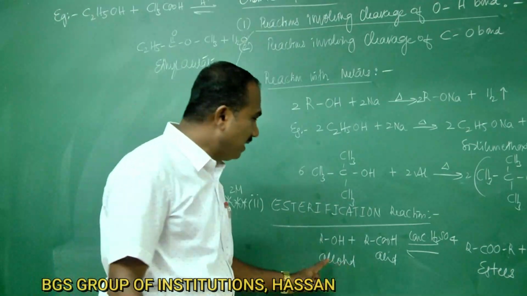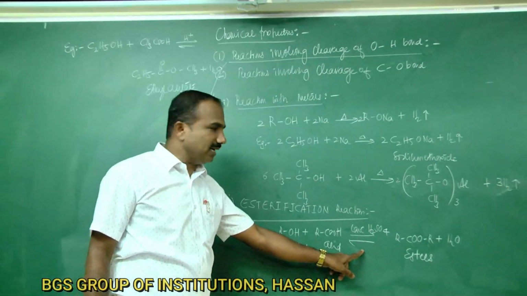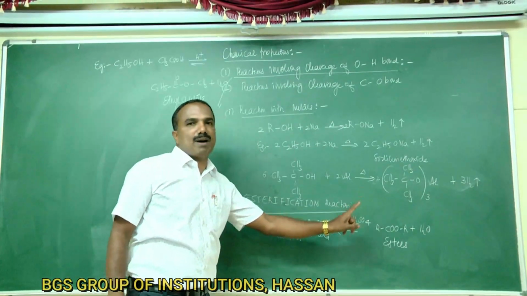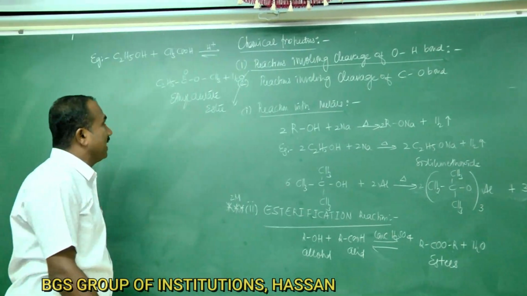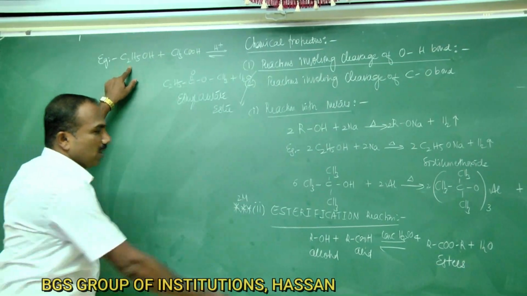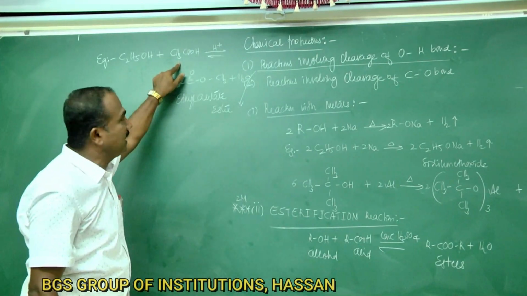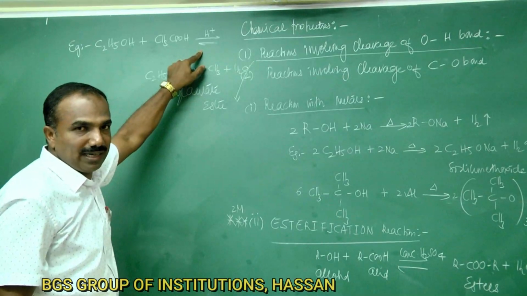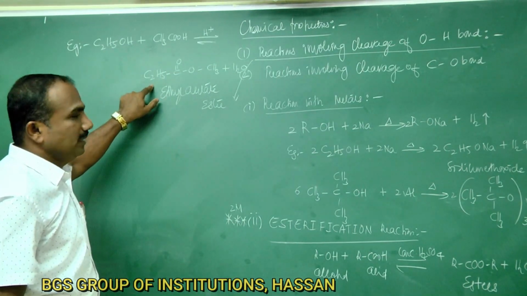Esterification reaction is nothing but when an alcohol is heated with carboxylic acid in presence of concentrated sulfuric acid, esters are formed. This is the general reaction. Example for this: alcohol you take ethyl alcohol, for carboxylic acid you take acetic acid, in presence of H plus, meaning concentrated sulfuric acid. So esterification takes place to give esters.